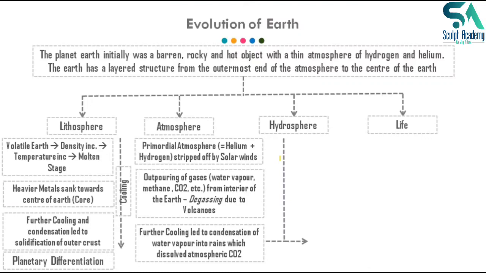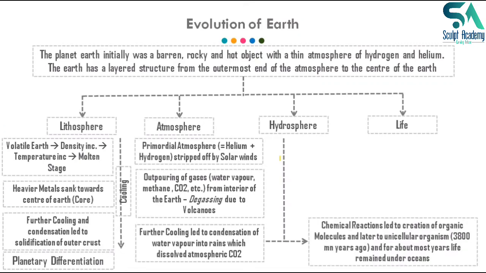Hydrosphere is all the water bodies present on the surface of the Earth, collectively. Because of condensation, water vapor converted into rain, and these water molecules which came onto the Earth collected in the depressions of the Earth, and this water collected in the depressions is collectively known as hydrosphere.